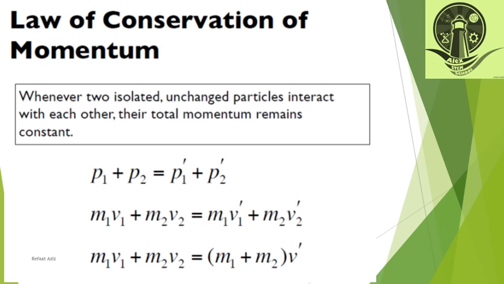P1 plus P2 equals P1 dash plus P2 dash. Means m1 v1 plus m2 v2 equals m1 v1 dash, where v1 dash is the velocity after impact, plus m2 v2 dash, the velocity of the second mass after impact. In some conditions, after impact the two bodies become one body and move as one body. Then m1 v1 plus m2 v2 equals (m1 plus m2) v dash.